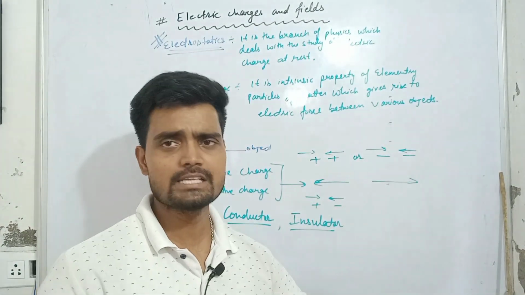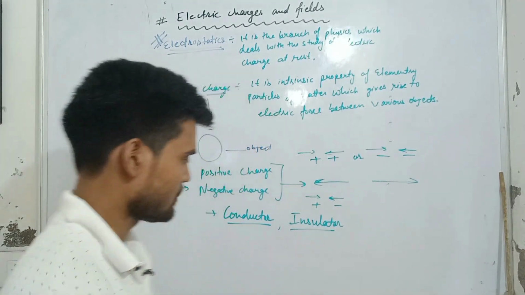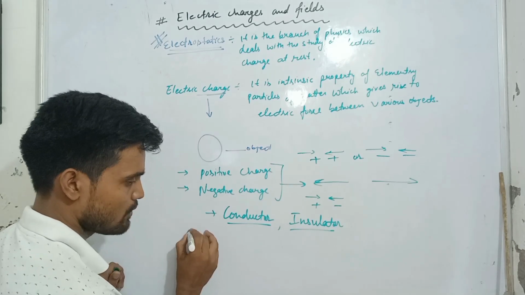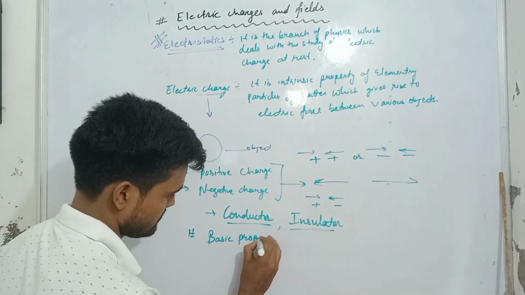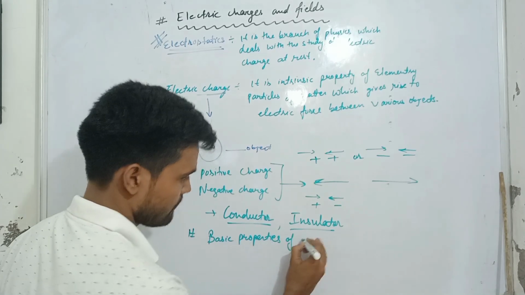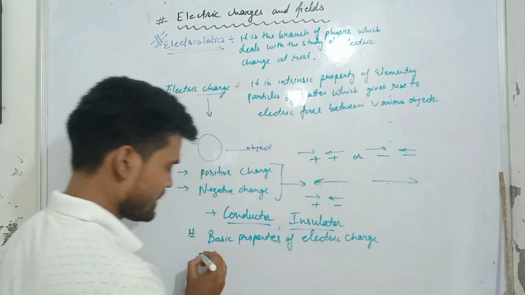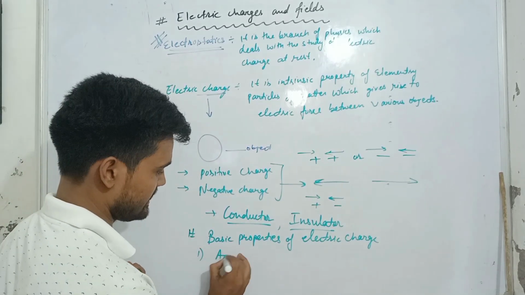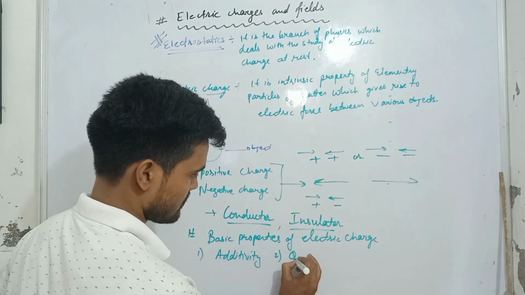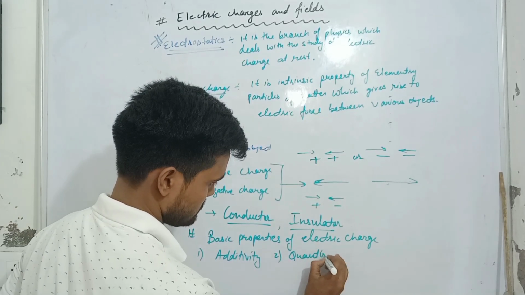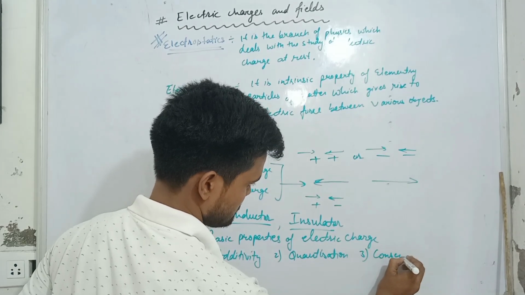Now we will see the basic properties of electric charge. We have three properties. The first is additivity, the second is quantization, and the third one is conservation.